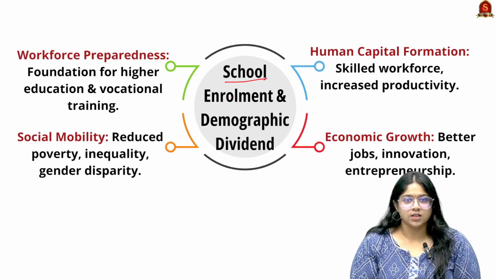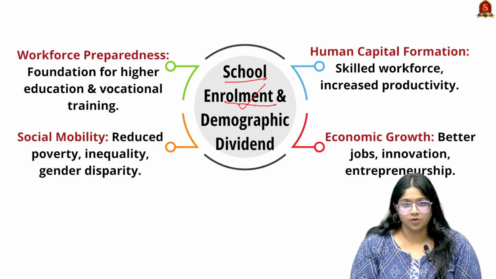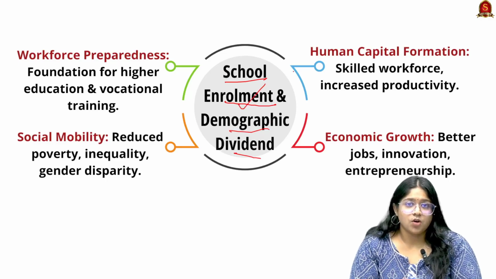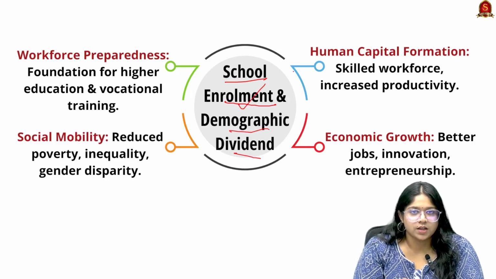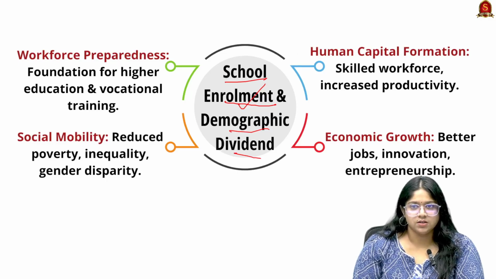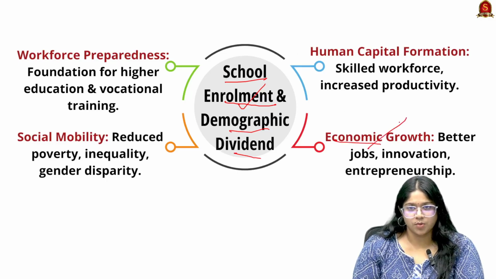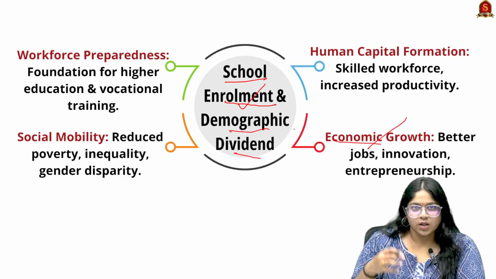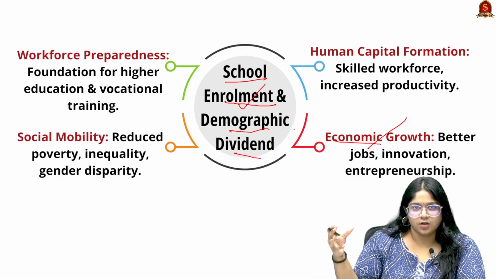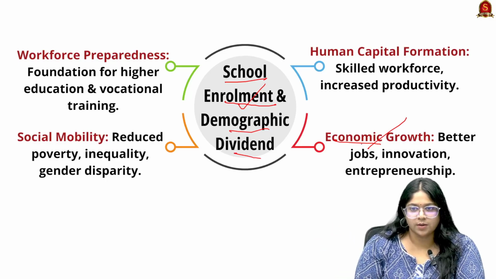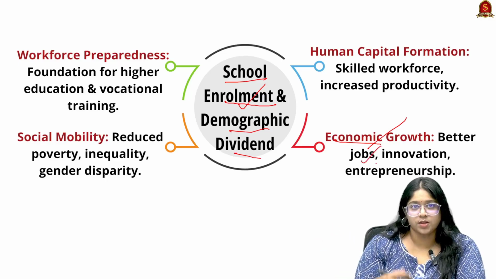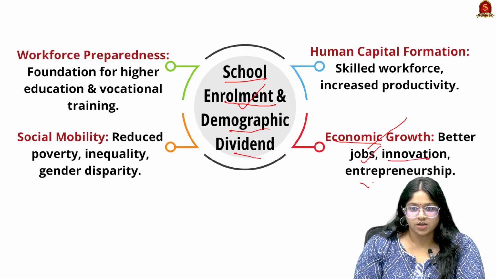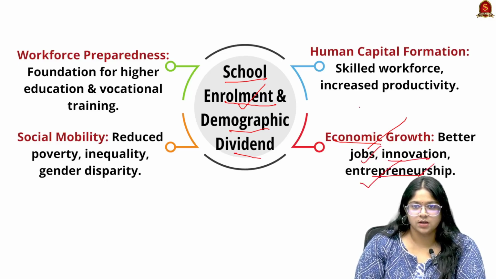Now we need to see the connection between school enrollment and demographic dividend. When there is an increase in school enrollment, first it brings economic opportunity and economic growth. When people complete their school and then get into the working youth population, there can be better job investments, better job increase, innovation and scope for entrepreneurship and skill development.